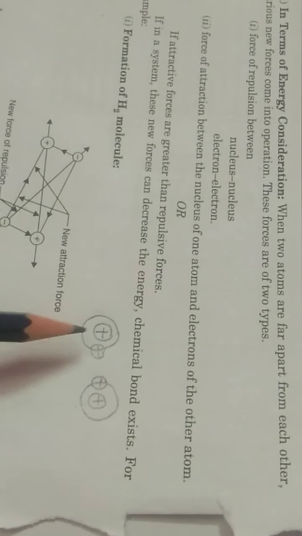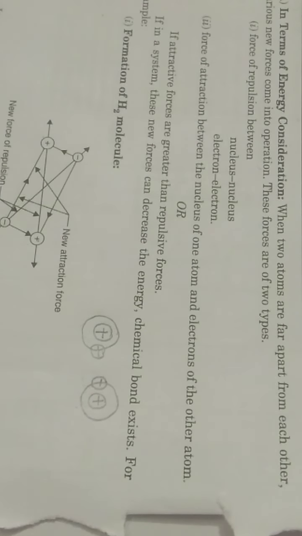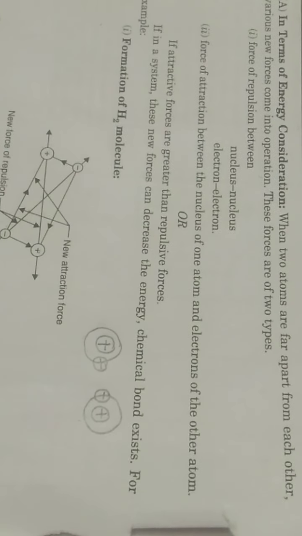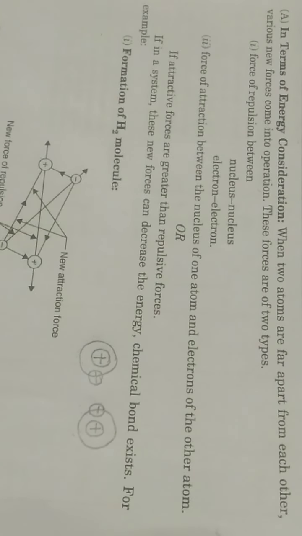If two atoms are far from each other, then there will be two types of forces existing between them. One will be repulsive forces and another will be attractive forces. Whether they will repel each other or whether they will attract each other.